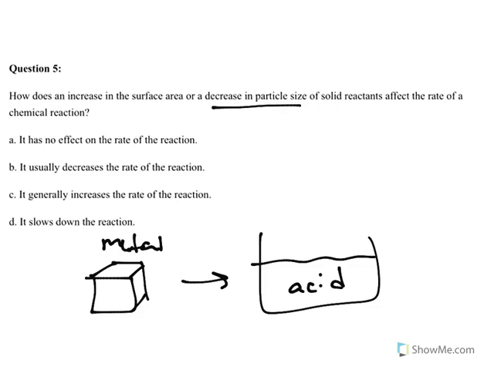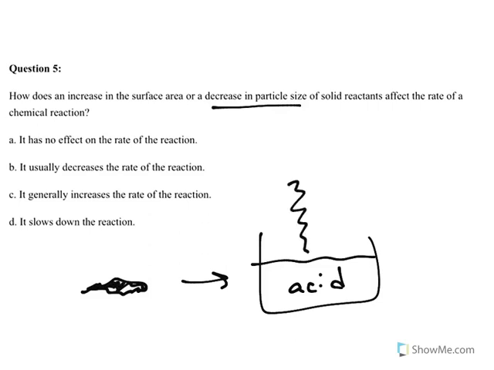But if I were to grind this metal up, so it's no longer in a cube, if I were to grind that into, say, some sort of powder, and I sprinkled that powder in, that's going to have a much smaller particle size, because earlier it was the big cube, now it's these tiny little grains. This much smaller particle size results in a huge increase to the surface area. And because of that, there's more opportunity for these molecules to collide, so the reaction rate will increase.